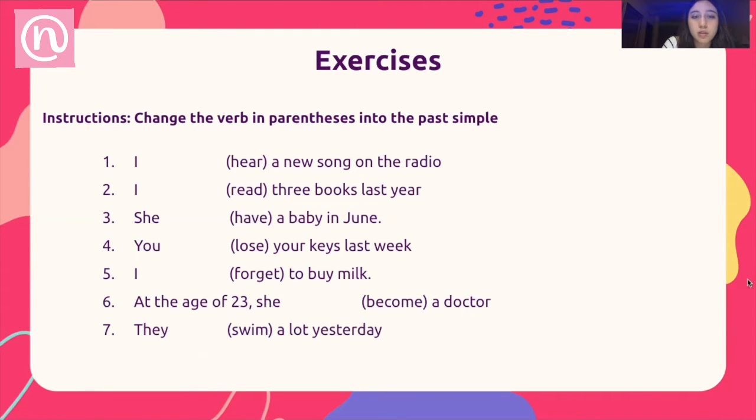So for the first verb here, what is the irregular verb in past simple? It's heard. I heard a new song on the radio. Now for the word read, what is the past simple as an irregular verb?